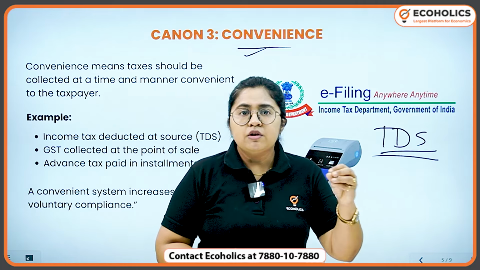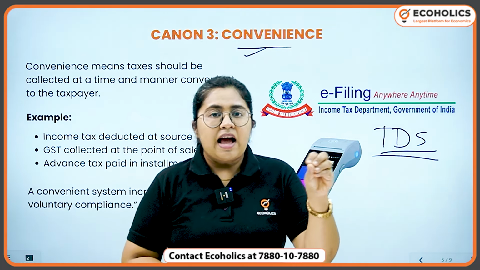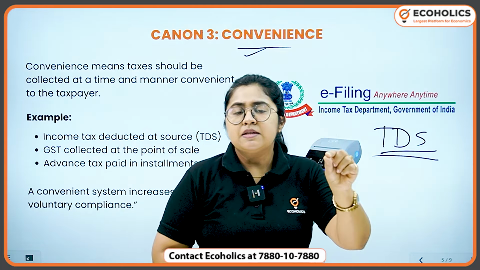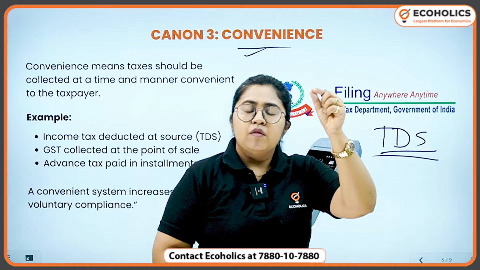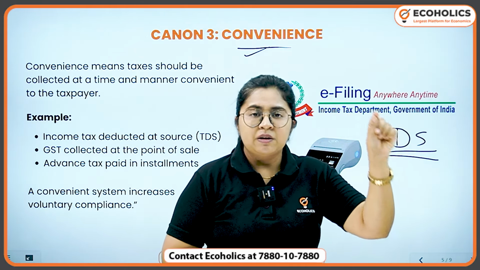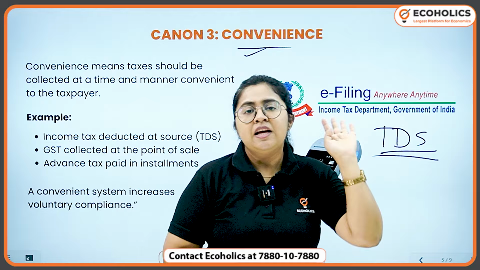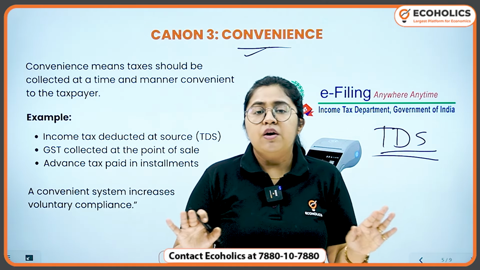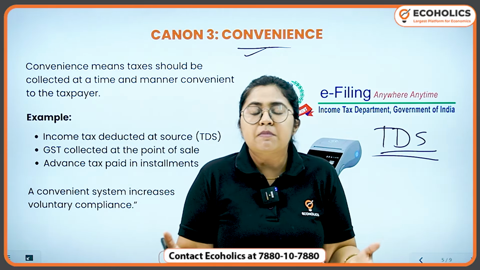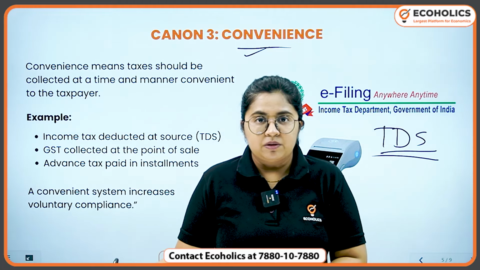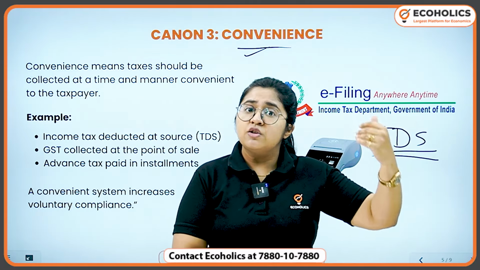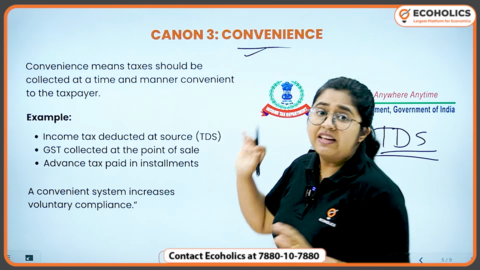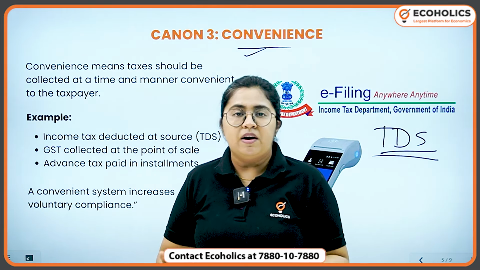Basically, whoever draws a certain monthly income, a small percentage of that income will automatically be deducted and submitted to the government as tax, and the person should not worry about paying a lump sum amount of tax by the end of the year. That is tax deducted at source. Okay, so that makes the whole process very, very convenient, so the taxpayer should not worry.